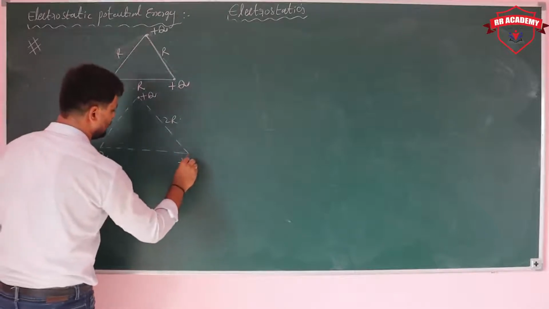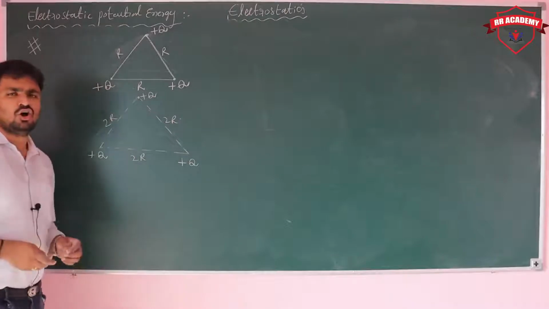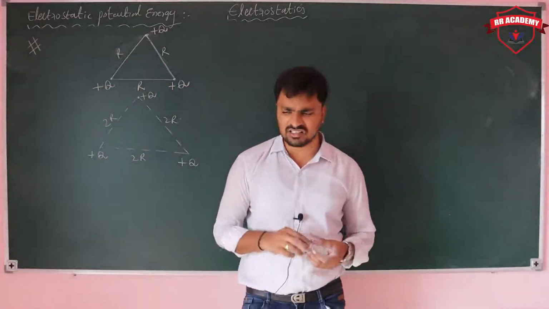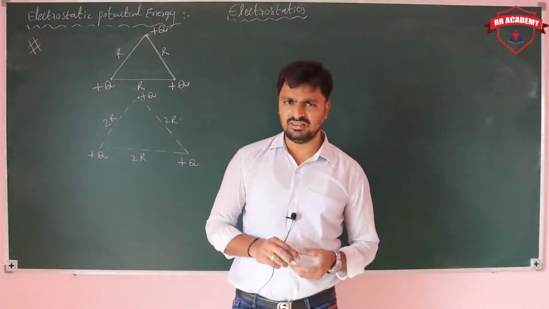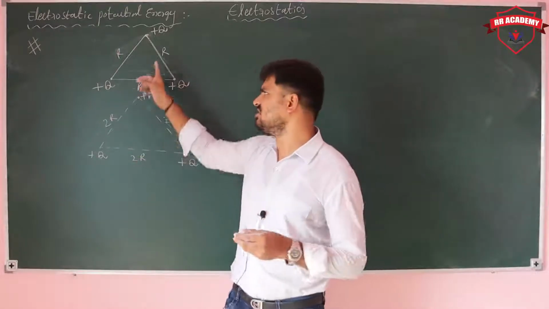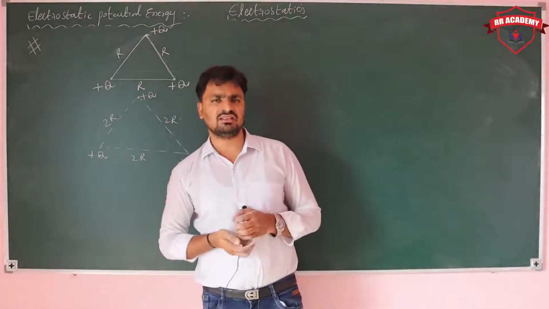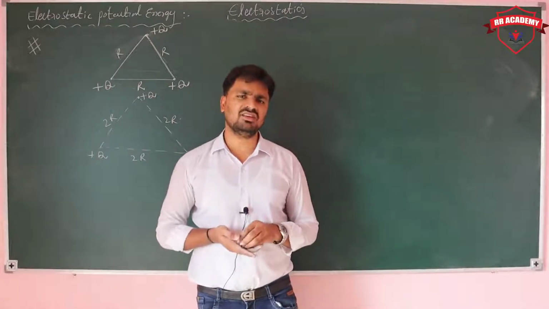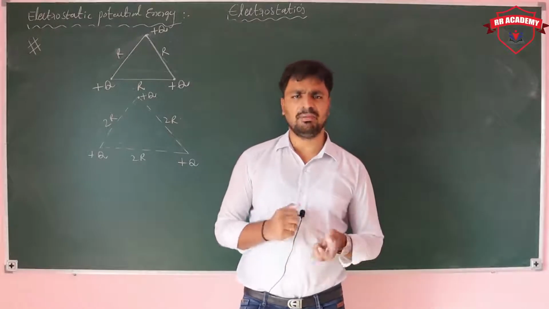If you want to write the problem: three identical charges are placed at the three corners of an equilateral triangle and released. Placed, then released. So the initial distance is r. When the separation between them is 2r, then what is the speed of the particle?